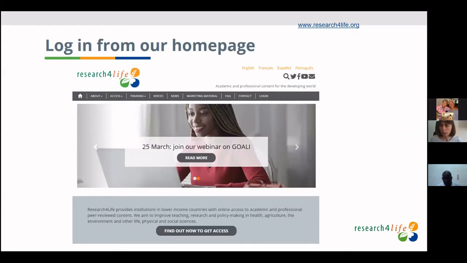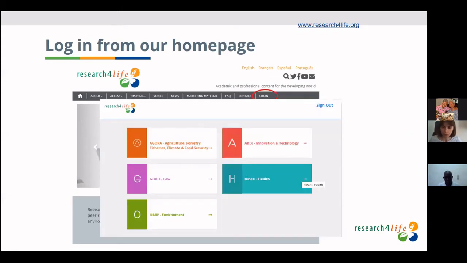So how do you log in? We suggest to log in from the Research4Life portal. Here is the login page. And then if you enter your password, you will arrive at the 5 program portal. And one is GOALI, which is on law and social sciences.